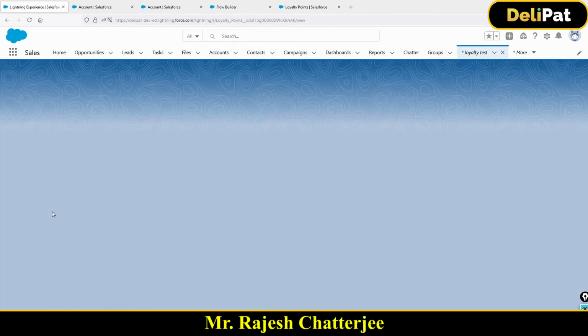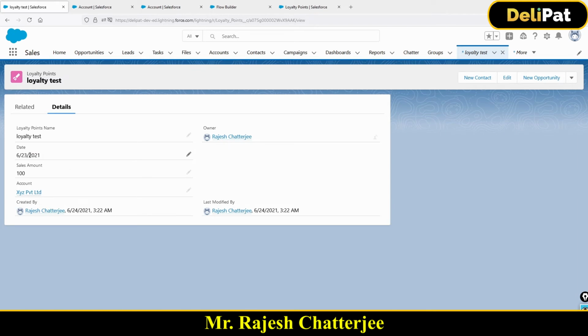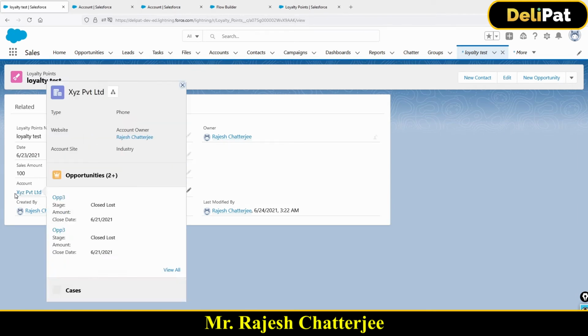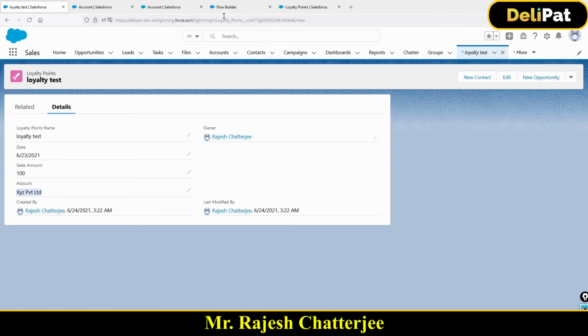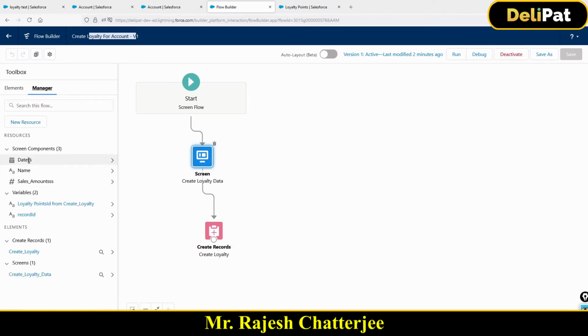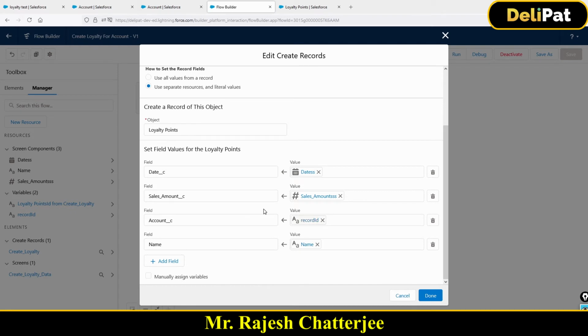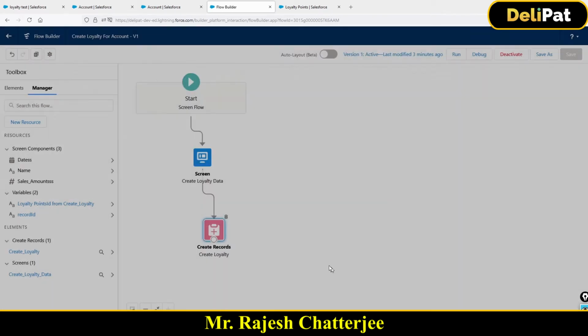If you see here, this loyalty program has an account, the same account under which I just created it. Got it? How did this account get mapped? Because of the same thing that I showed you, right? Record ID is the magic of the record ID variable. I did nothing. I went to manager and created this variable called record ID, and the same thing in the create record action, I'm just mapping the record ID as the account ID. That's it. It's automatically done, right? Cool. Now this part is done.